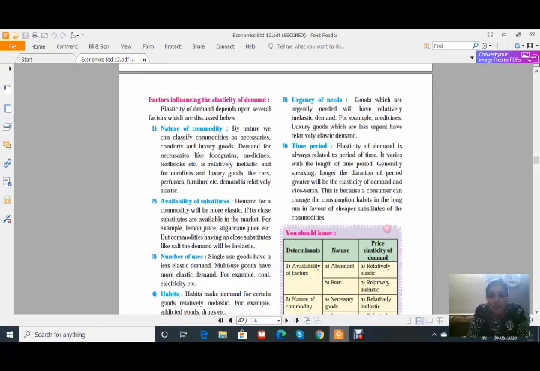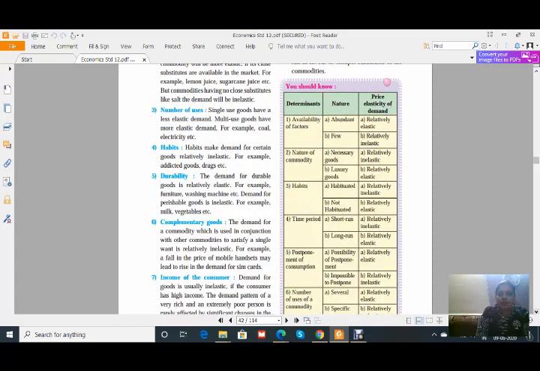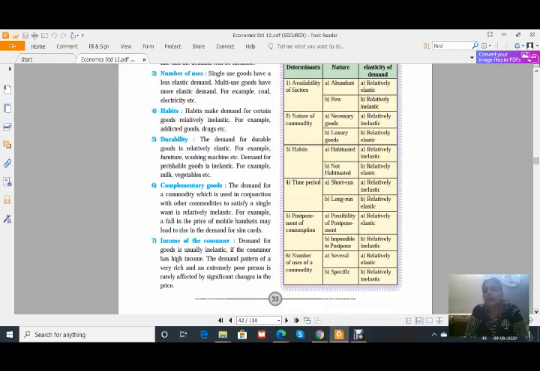Then habits. Habits make the demand for certain goods relatively inelastic. I already explained this; we saw it in the previous chapter on the factors affecting demand. They are a little similar to the factors affecting elasticity of demand. If a person is addicted to some goods, like drugs, smoking, etc., then demand for those goods is relatively inelastic, because whatever the price change, the demand will be there, since the consumer is addicted to those goods.